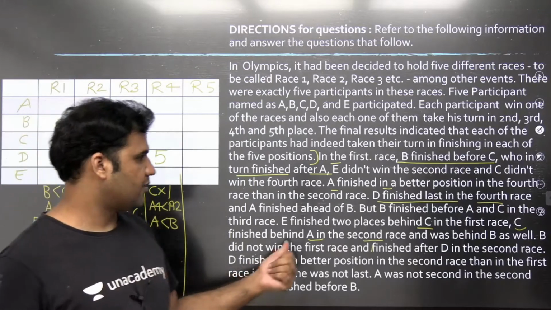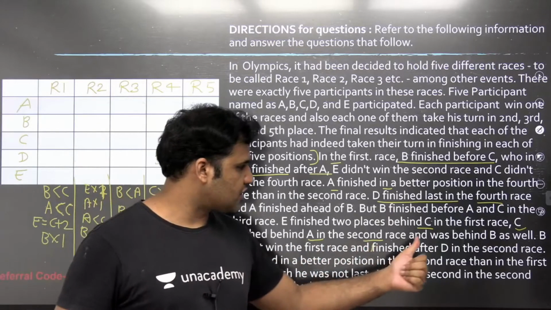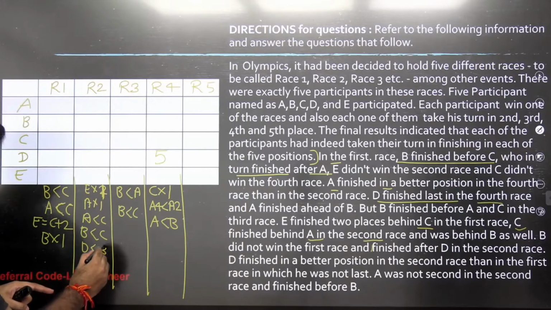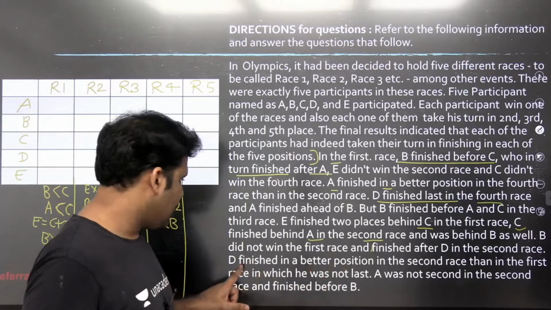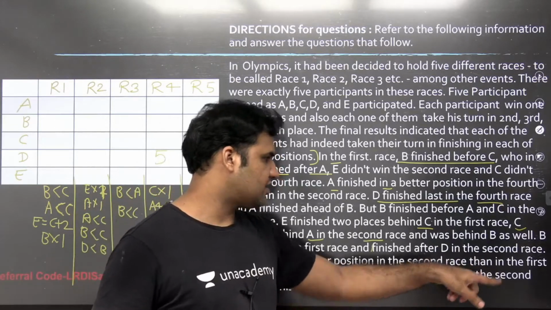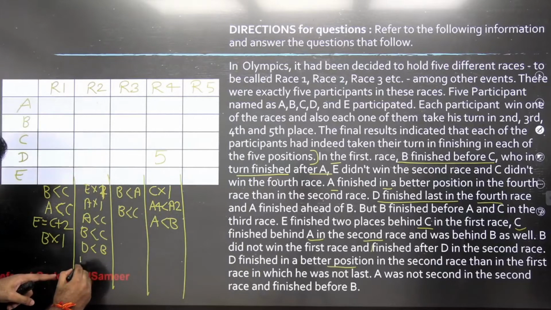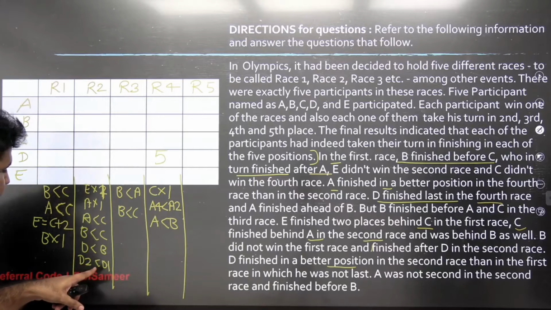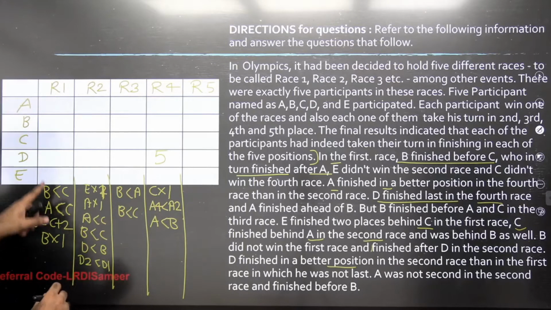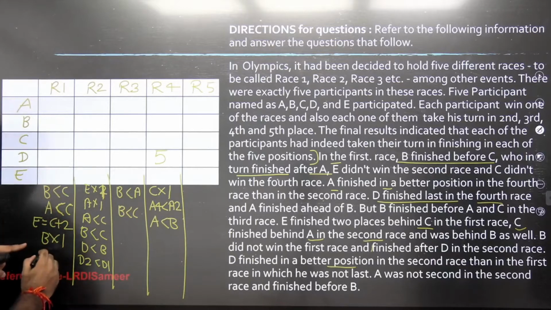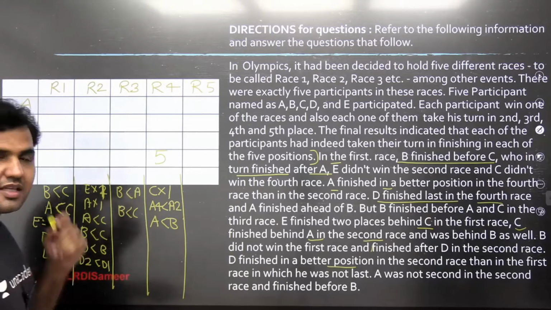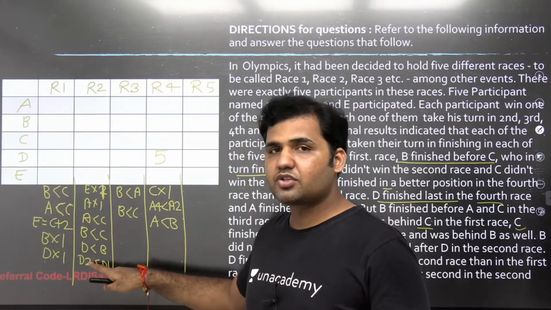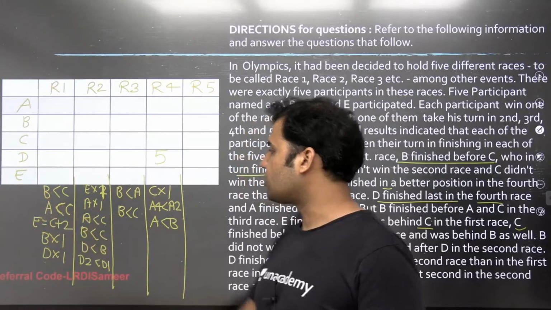B did not win the first race and finished after D in the second race. That means D is finishing before B in the second race. D finished in a better position in the second race than in the first race. The position of D in the second race is better than the position of D in the first race. Now, what does it tell you? Same information: in the first race, D cannot be 1. Because if D is 1 in the first race, then the position of D in race 2 cannot be better than the position of D in race 1, right?